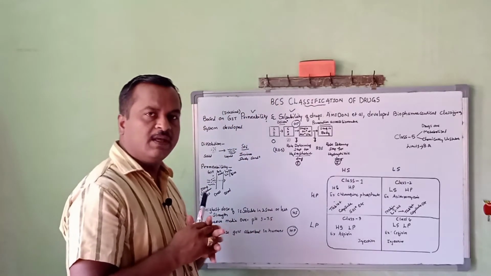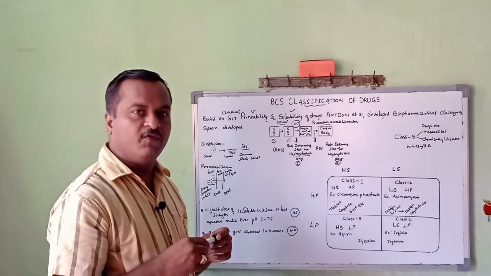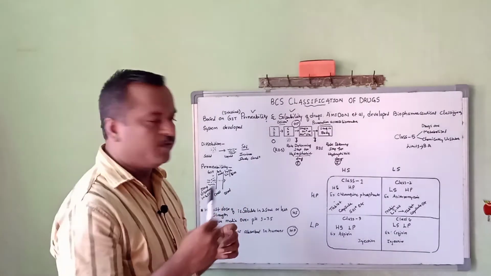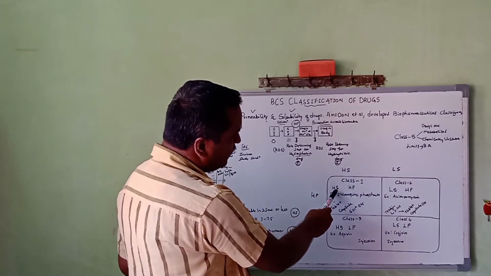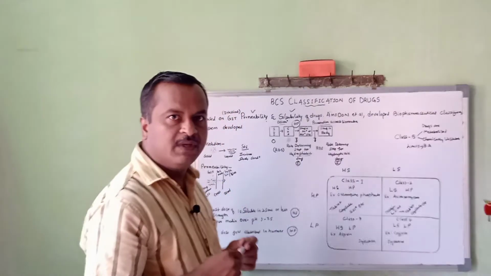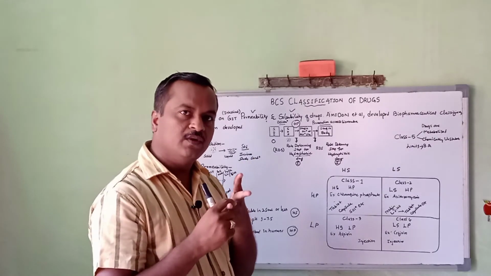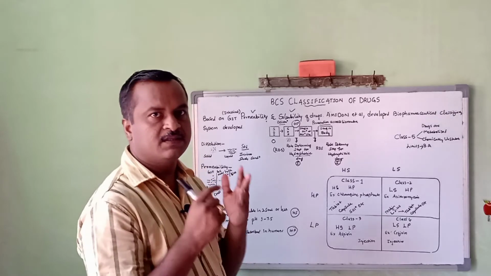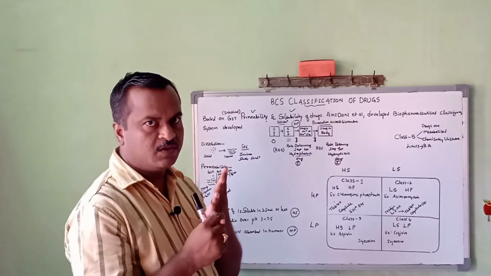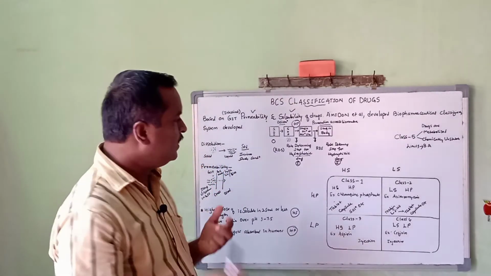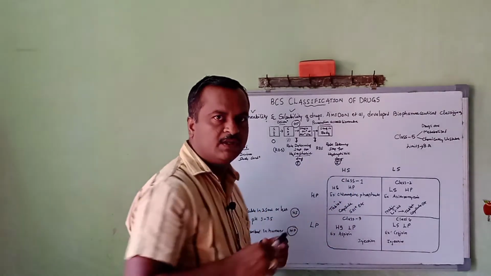This classification clearly indicates to a formulator which type of dosage form can be formulated. For example, if the drug is class 1, with high solubility and high permeability, it won't have any solubility or dissolution rate limiting step, or any permeability rate limiting step. Hence this drug is suitable for dissolution in the GI tract and also crosses the GI membrane. This class of drugs can be formulated as tablet, capsule, solution, etc.